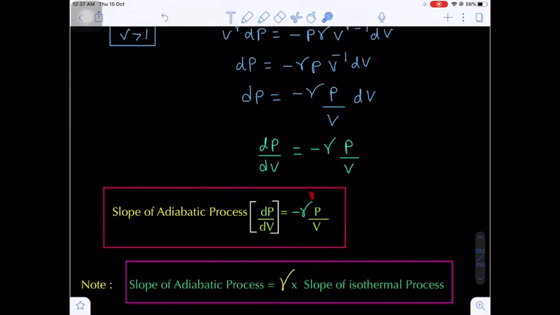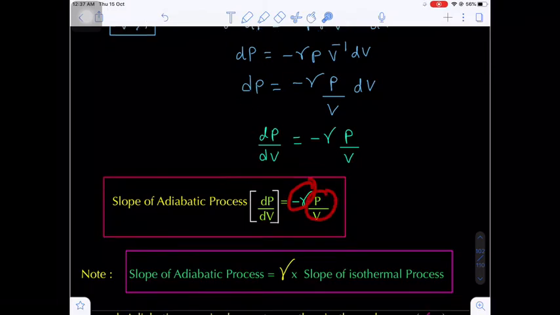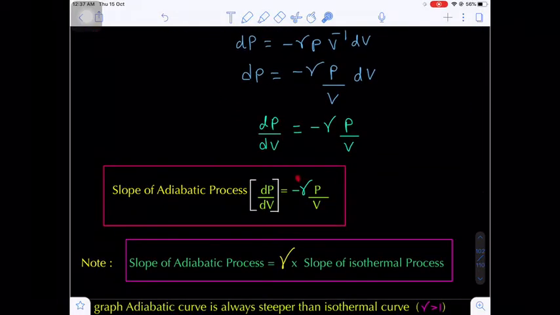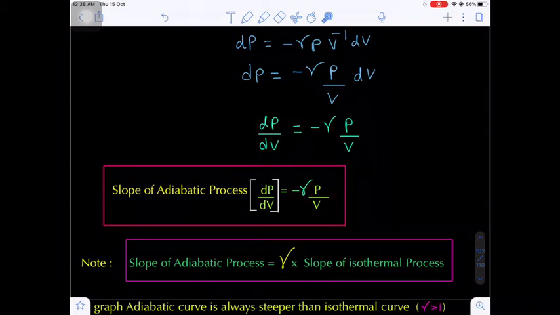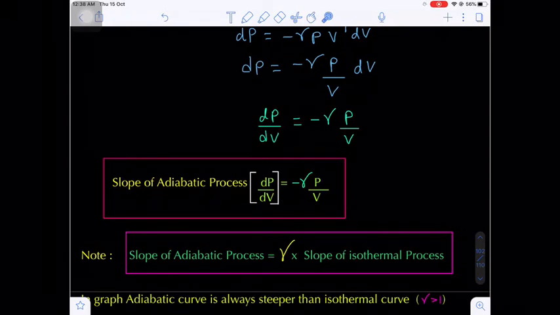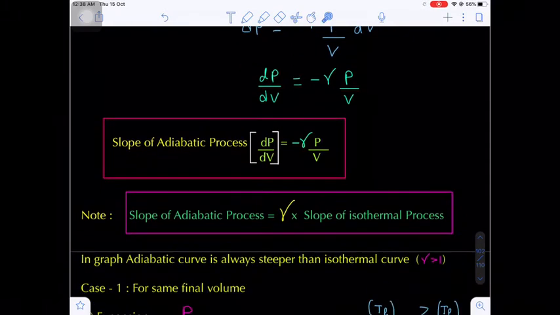Minus gamma times of what? Minus gamma times of P by V. If you compare these two slopes, minus P by V is the slope of the isothermal process, and minus gamma into P by V is the slope of the adiabatic process. That means, as we know already, the gamma value is always greater than 1. That means the slope of the adiabatic process is steeper, that means more than the isothermal process.